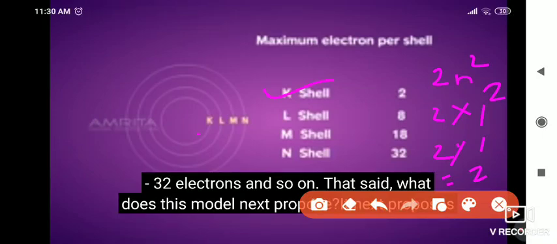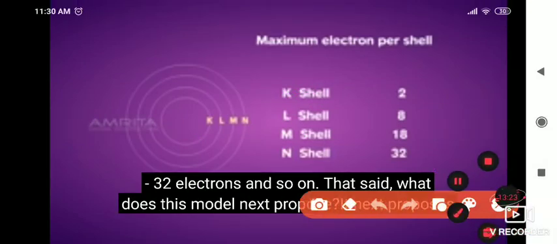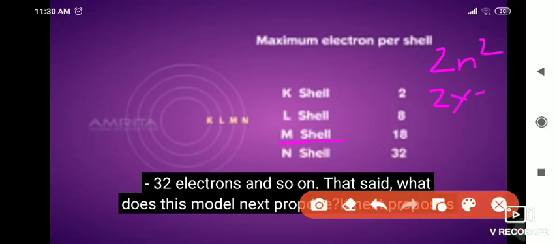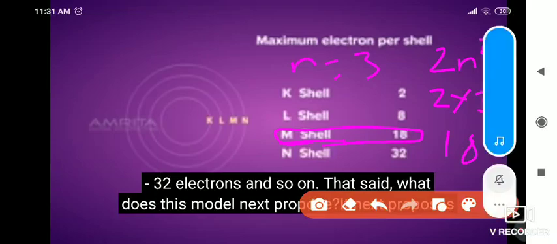In the same way, with the formula 2n squared, if the orbit is third, then n is 3. So 3 squared is 9, and 9 times 2 is 18. So the M shell accommodates 18 electrons in its orbit. In this way we find how many electrons are present in a particular orbit.